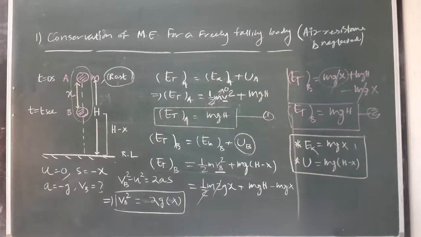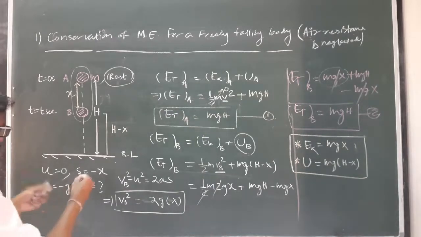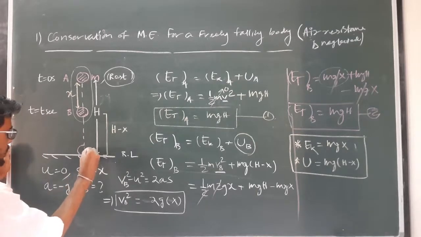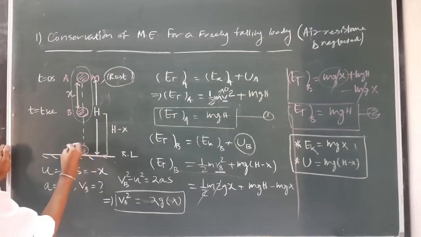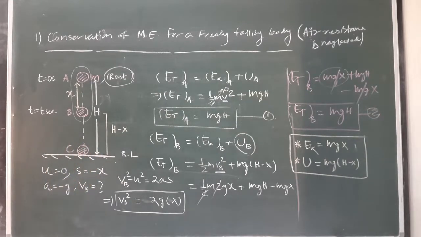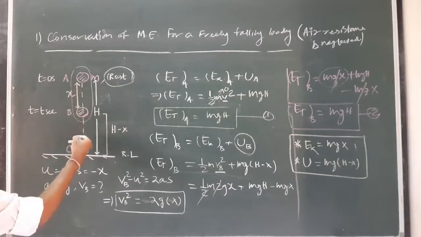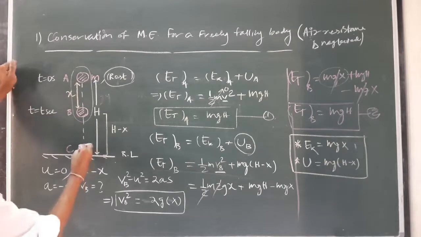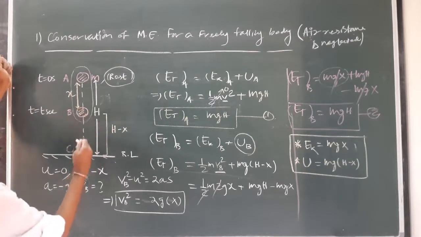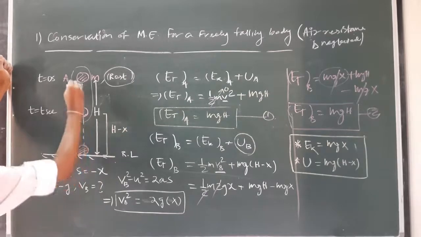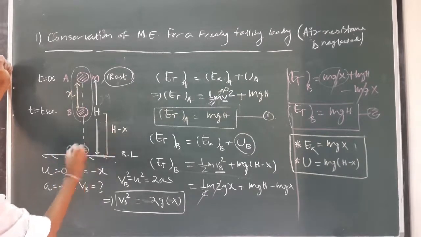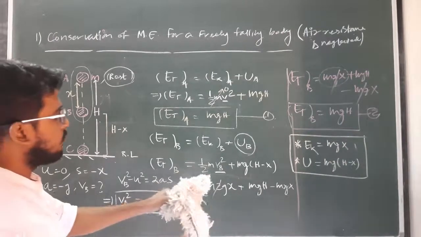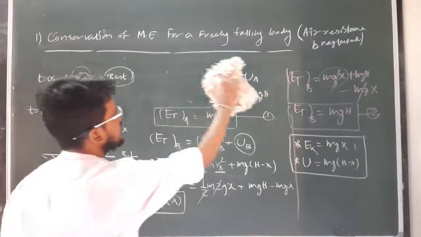So if I consider a final point just at the reference level, when the body touches the reference level here, let this point be C. So now what is the value of x? As x is the distance covered by the body at any instant, when the body just touches the reference level, the value of x will be equal to h. So if I try to find the total mechanical energy at point C,